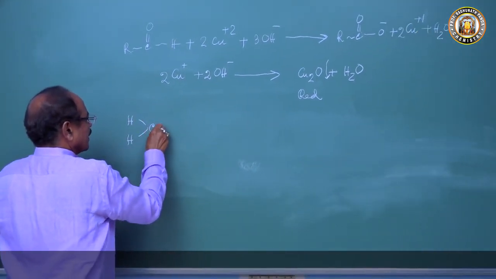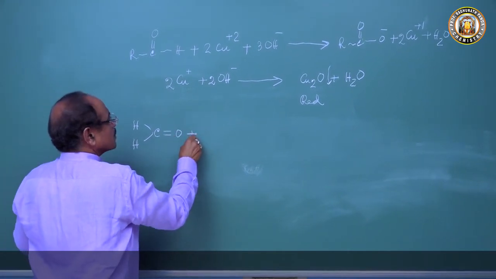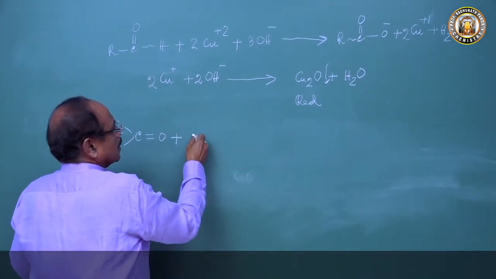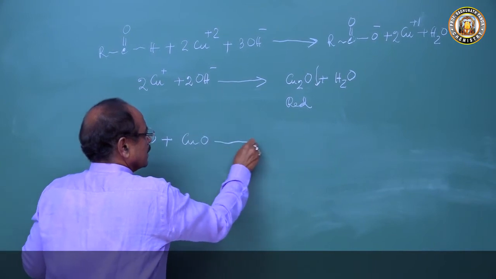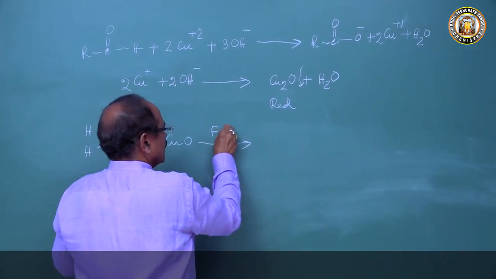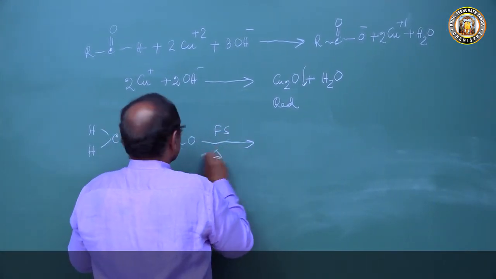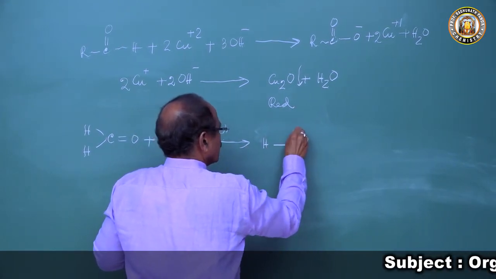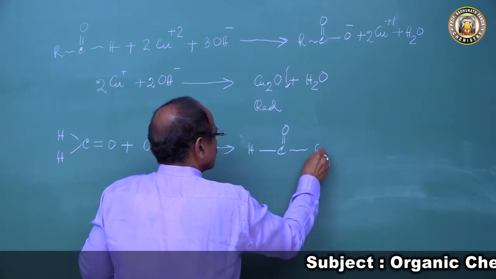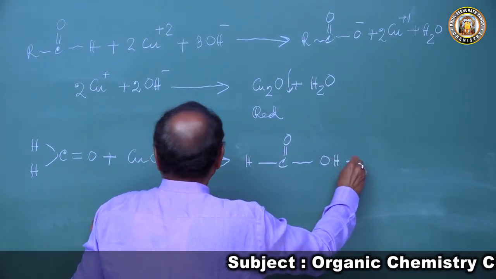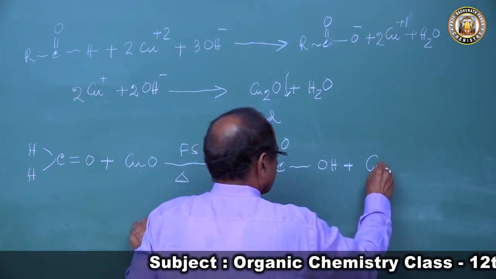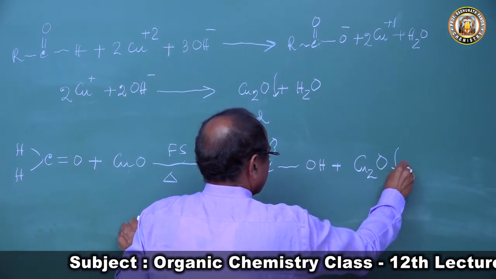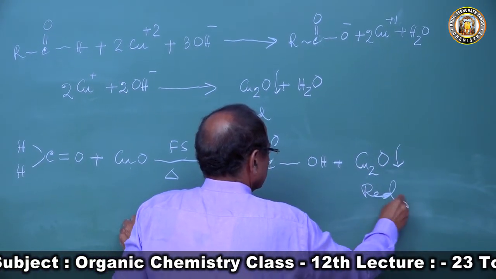HCHO, the formaldehyde, reacts with the Fehling solution, this is Fehling solution, and we warm it, then this forms formic acid, HCOOH, formic acid plus cuprous oxide, a red precipitate,